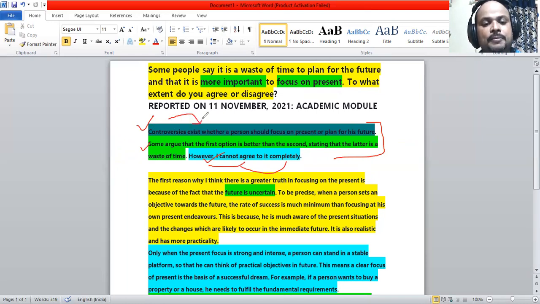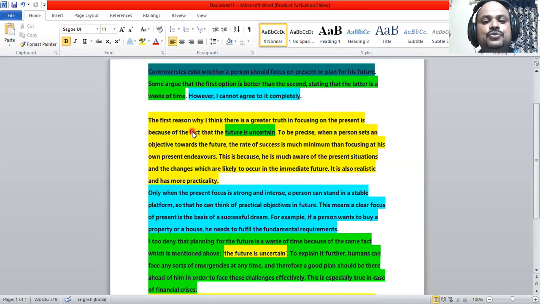What is the topic? The topic is there. Where is the argument? The argument is here. Clear. So the question is comprehensively answered. Now the description of this particular introduction, especially the thesis, is given in 3 particular paragraphs. Paragraph number 1. The first reason why I think there is a greater truth in focusing on the present is because of the fact that the future is uncertain. So the main point here is that the future is uncertain.